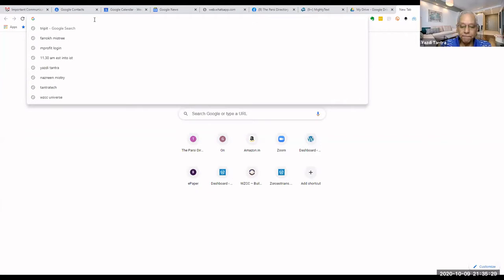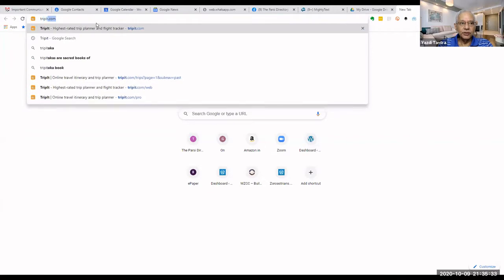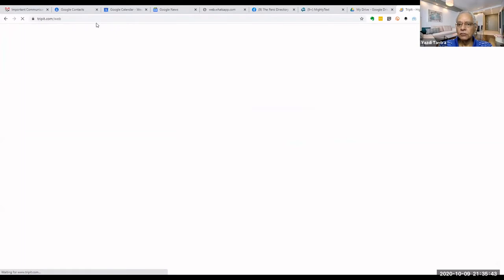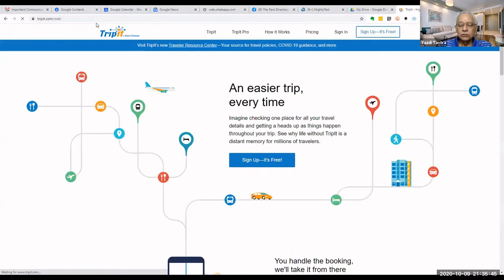Yes, Chrome. So we go to a site called tripit.com, T-R-I-P-I-T, TripIt, tripit.com. So TripIt is a planner for travel, whether you are traveling in India or abroad, mainly for air travel.